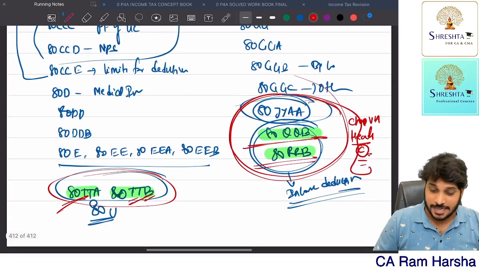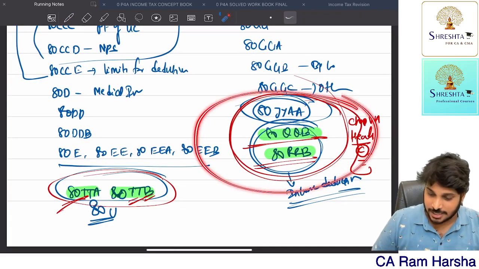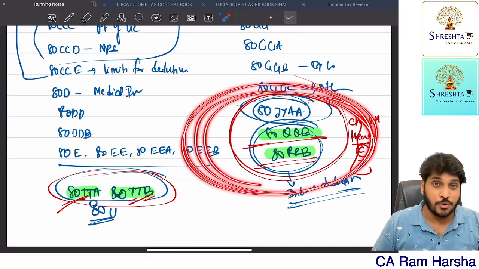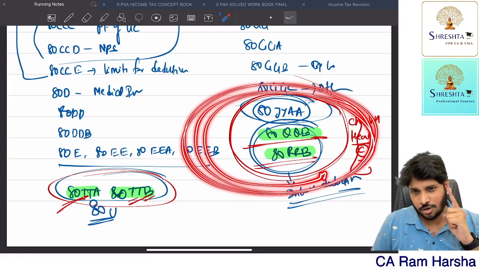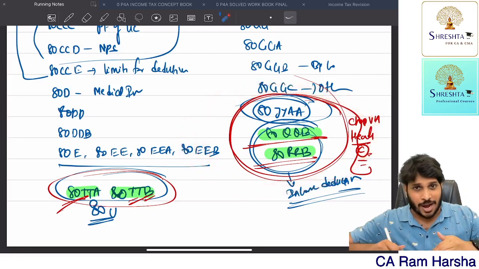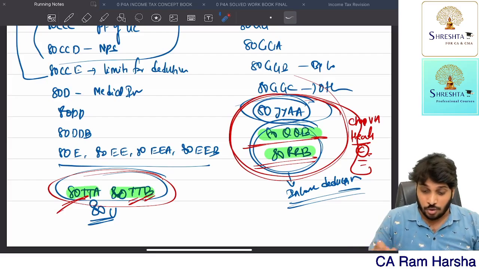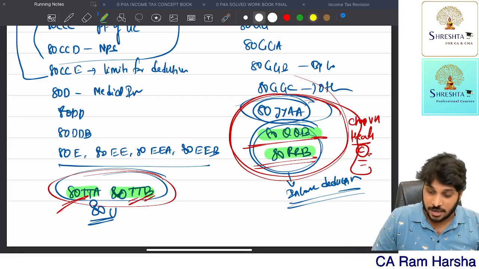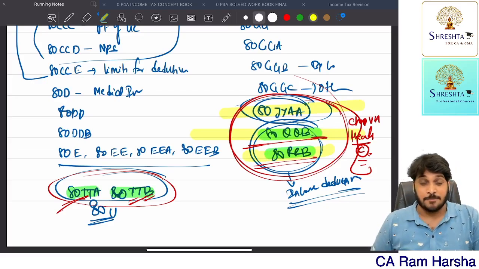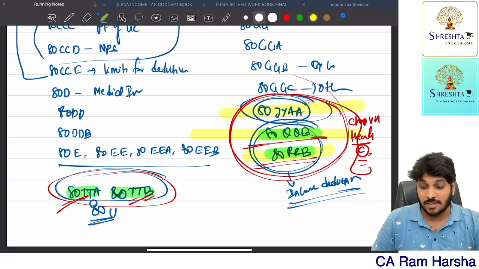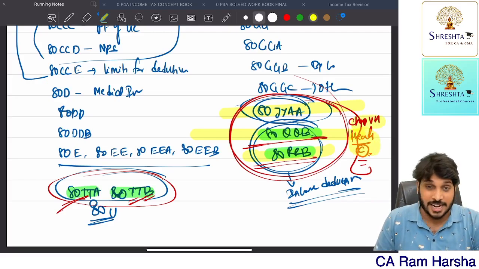Which I have highlighted in red, like these sections, 80JJAA, 80QQB, 80RRB. In order to get deduction related to these three sections, you must file the IT return on or before the due date. Remaining sections, I did not highlight. So once again, I'll highlight with a yellow color. In order to claim deductions under these three sections, nothing but those deductions which are covered under heading C.